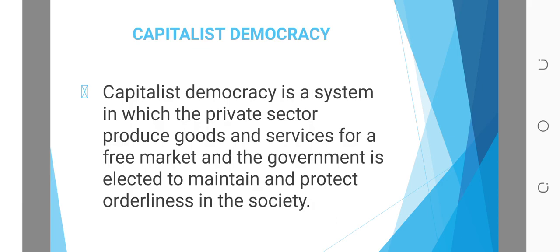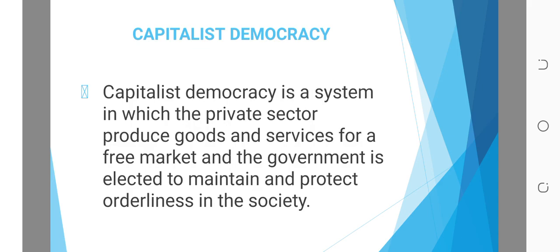So from the definition, what we learn here is that capitalist democracy is a private sector that produces goods and services and takes them to the market, instead of the government maintaining it. The government may own companies that they use to produce goods and services and let its citizens come and buy them at a cheaper price.